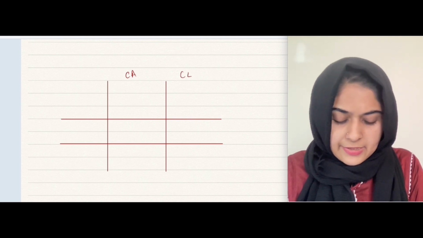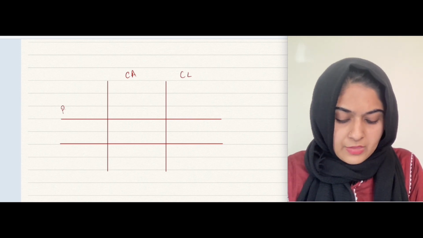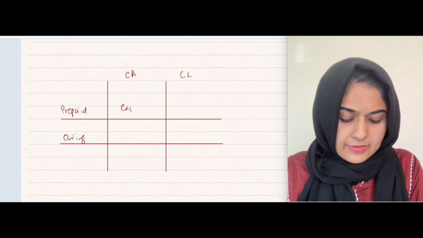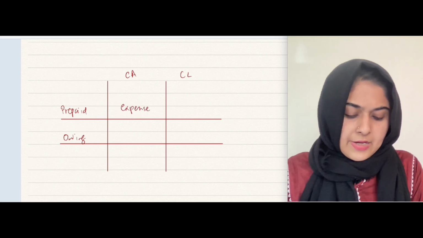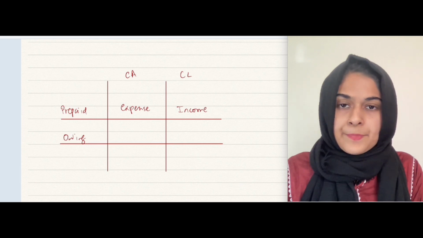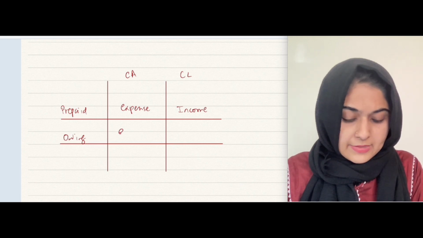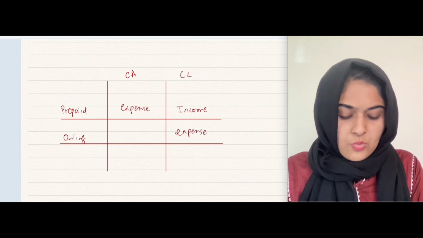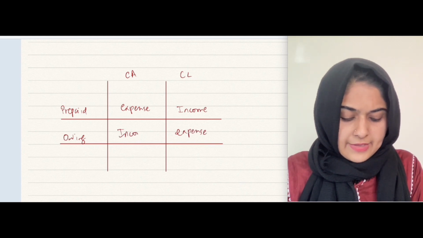I write here prepaid, and I write here owing. So prepaid expense is a current asset, prepaid income is a current liability, okay. And then owing expense is a current liability, owing income is a current asset.